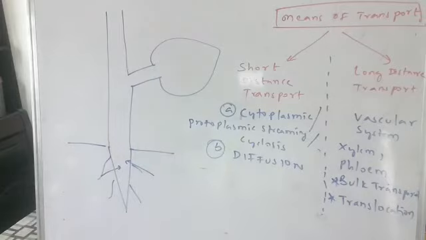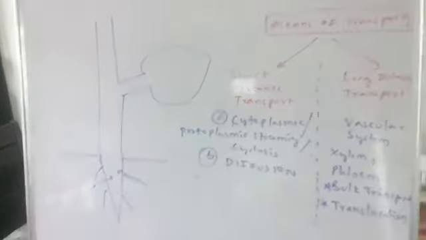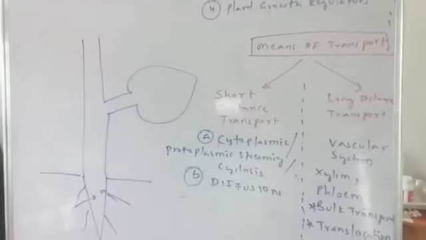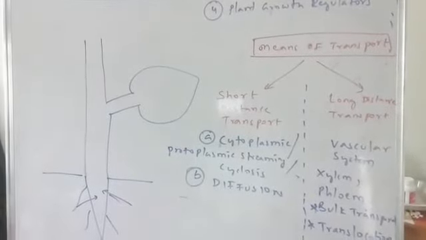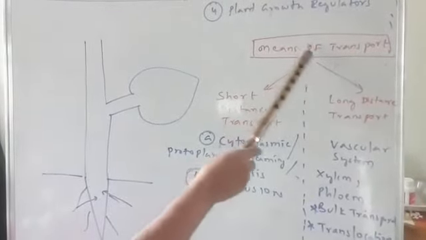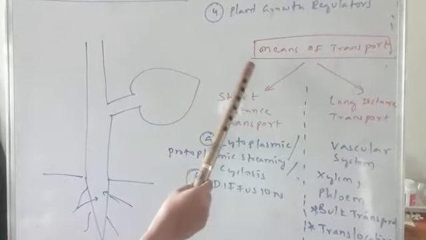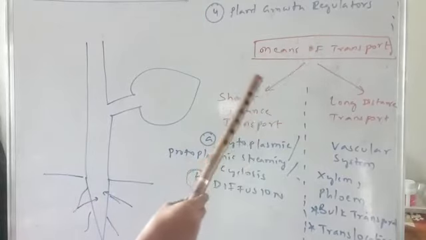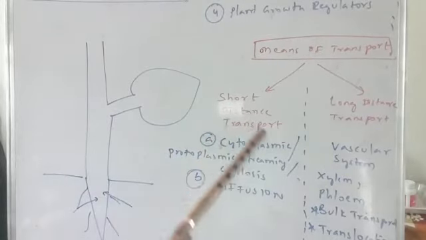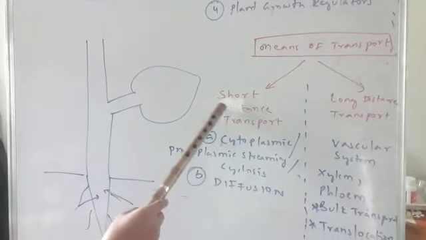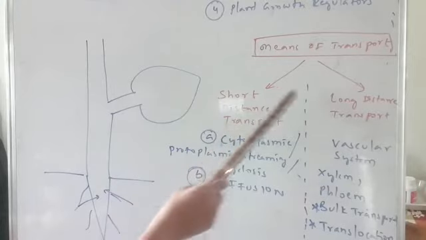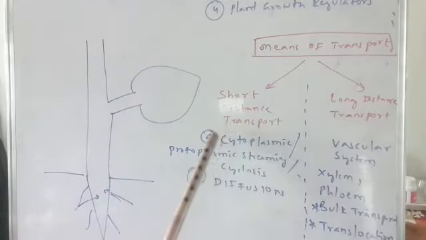Now let's see what kind of transport is available. So in the plant, there are two means of transport. For these materials to be transported, there is some means of transport. What is that means of transport? The first one is short distance transport. The second one is long distance transport.